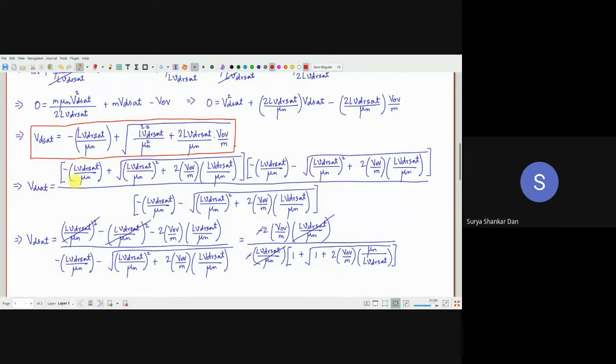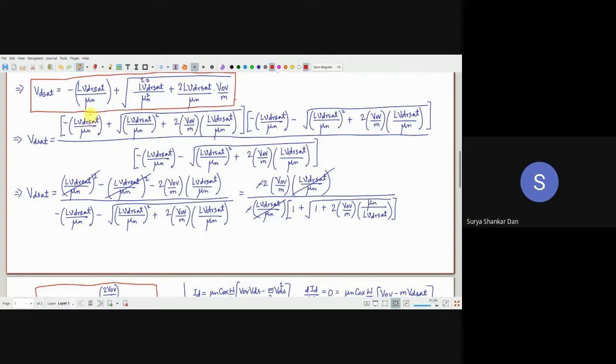If you notice the third bracket over here, this term is nothing other than the first one. I'm just multiplying numerator and denominator by the same factor with the minus here, so that I can apply the a square minus b square formula in the numerator. So once we do it, what will happen? This minus L V_DR sat by mu n, so these two terms will become square. So you are left with L V_DR sat by mu n whole square.